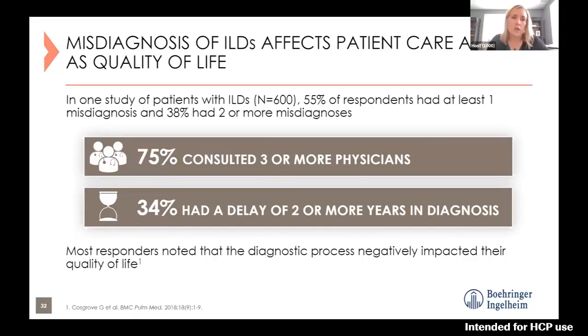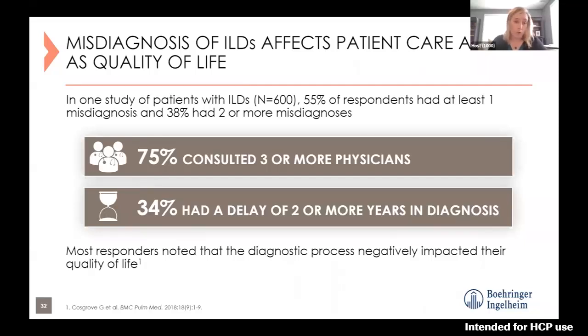In one study of patients with ILDs, 600 patients were surveyed. 55% had at least one misdiagnosis. 38% had 2 or more misdiagnoses. 3/4 of the patients needed to go to 3 or more physicians or providers before they got to their diagnosis.